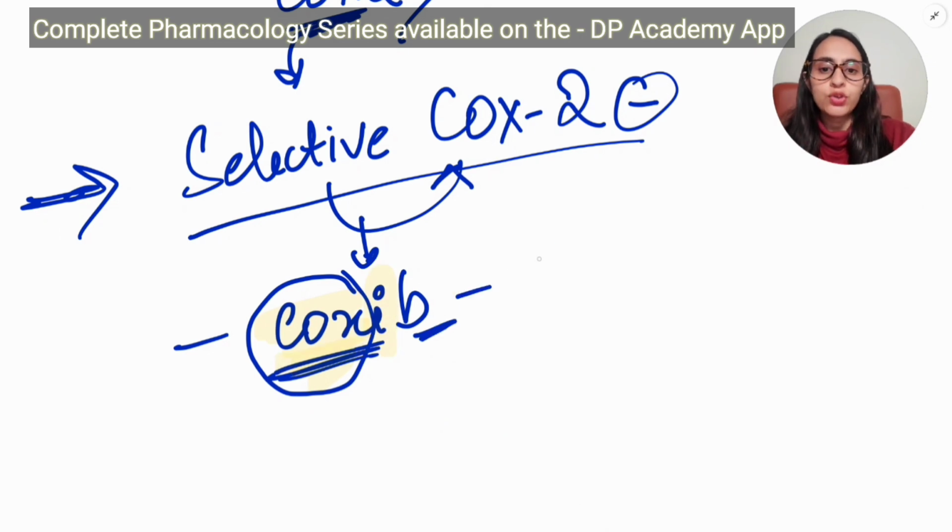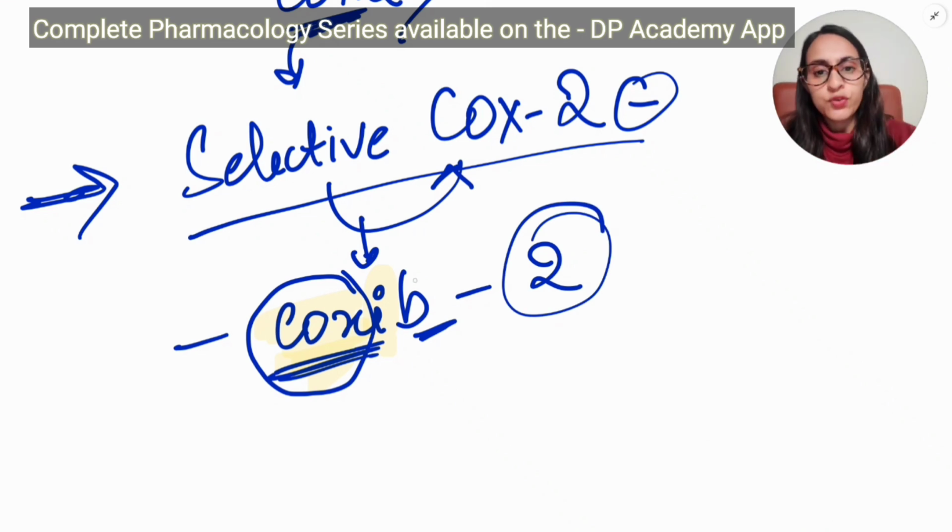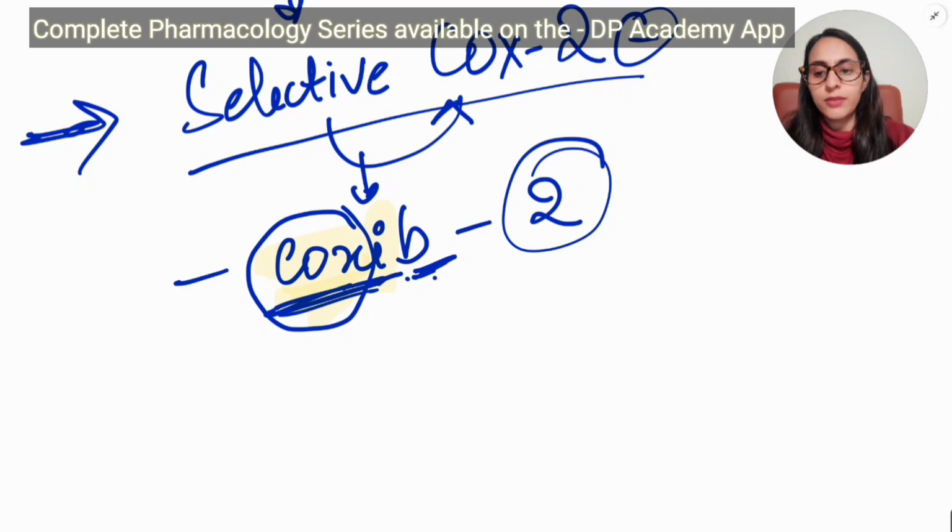And B, you can remember as 2, like A is 1 and B is 2. So these are the drugs that inhibit only Cox-2. The selective inhibitor selectively inhibits Cox-2, and the drug ends with -coxib.